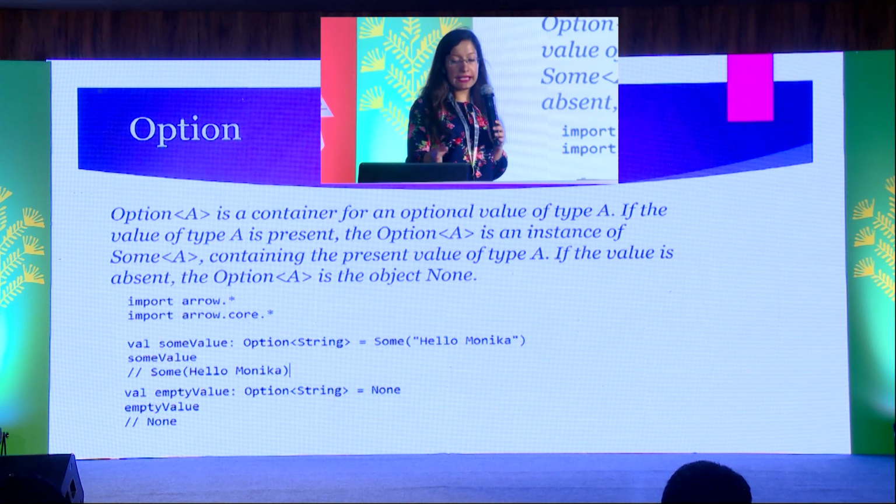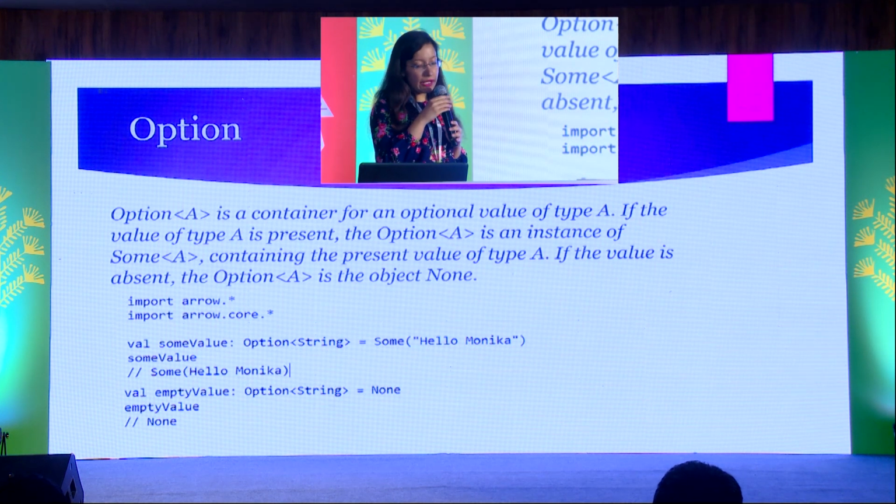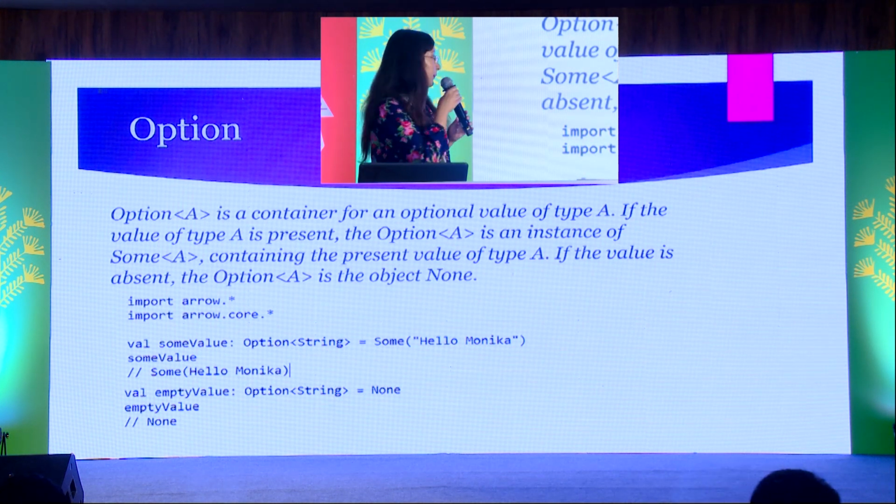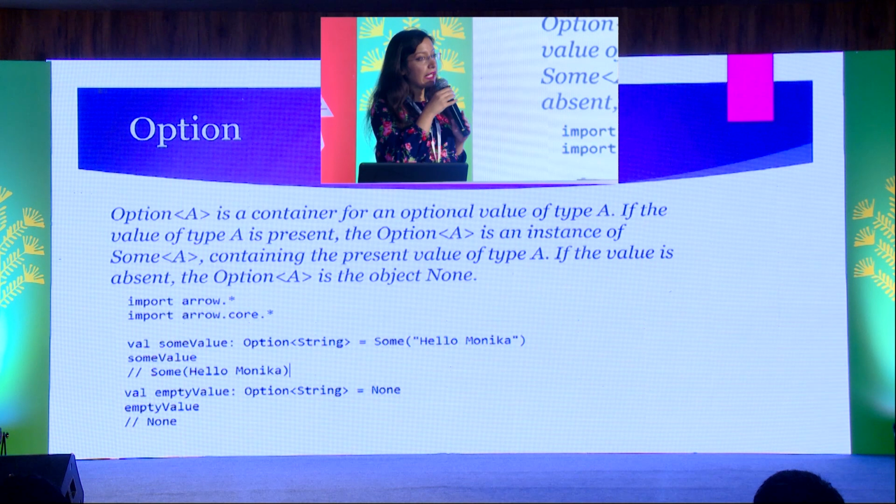As you can see in the example, if we assign some value, Some and a string, and we print it, we get the value as output. So in that case, the some value variable contains an Option value of type Some. In the second example, the empty value variable contains an Option value of type None.